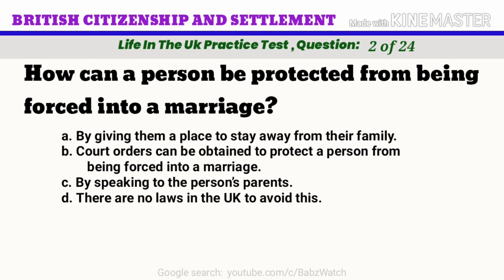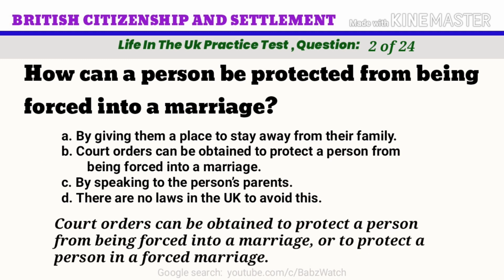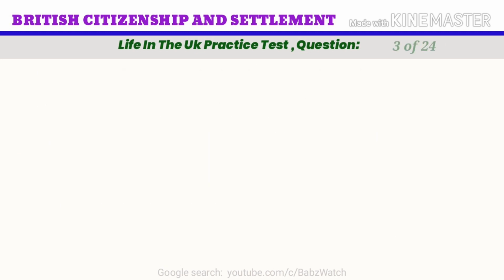The correct answer is B. Court orders can be obtained to protect a person from being forced into a marriage. Court orders can be obtained to protect a person from being forced into a marriage, or to protect a person in a forced marriage.